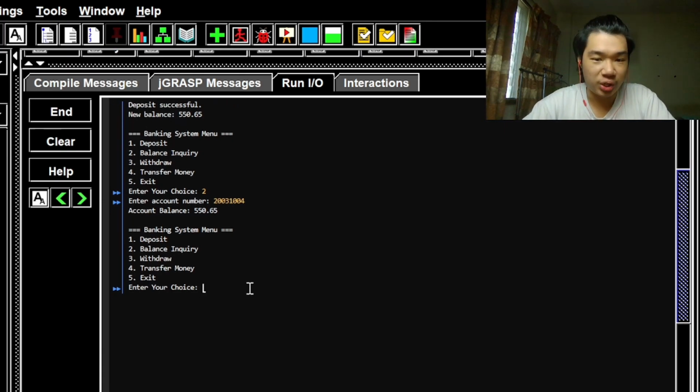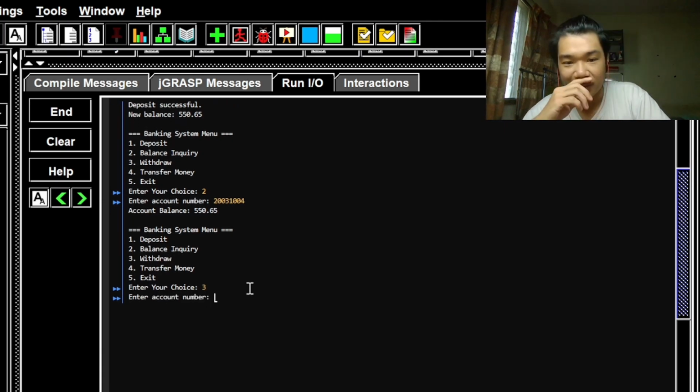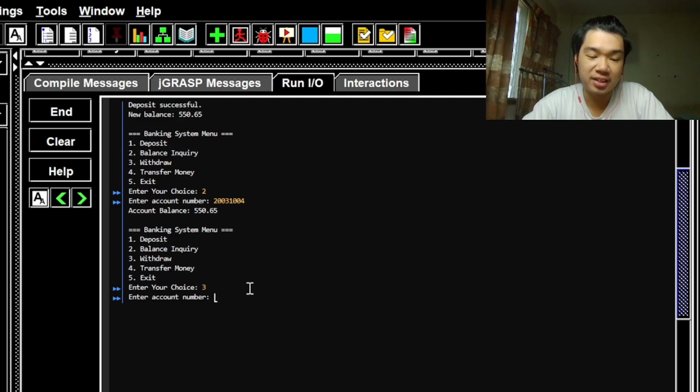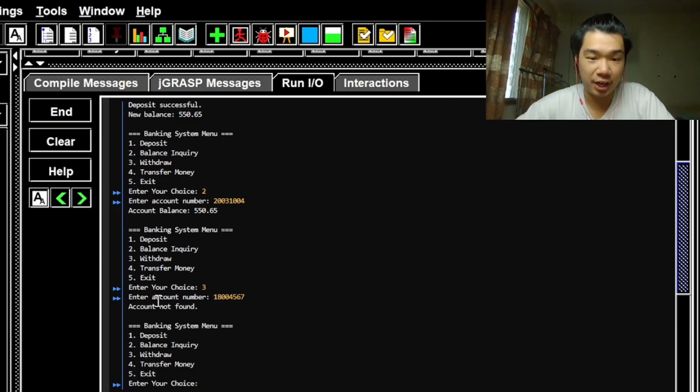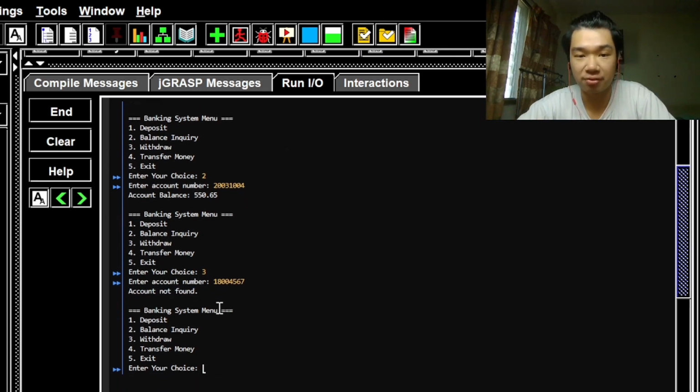And let's try to withdraw. Now let's enter an inexistent account number. This will result in an output of account not found, because the loop runs through the account numbers array and found an account number that's inexistent in the array. That will result in the account not being found.